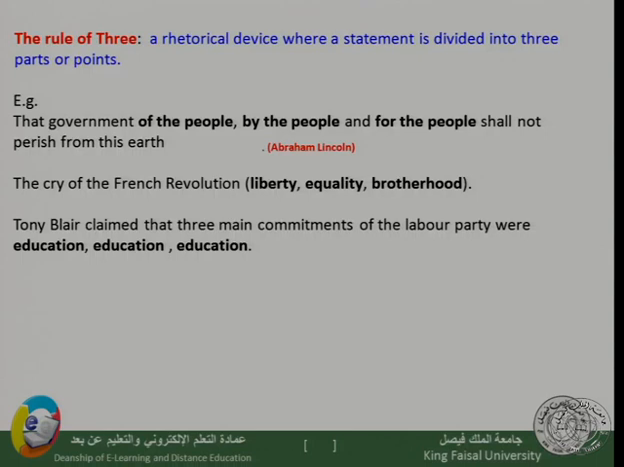Another example is by Tony Blair. Tony Blair claimed that the three main commitments of the Labour Party were education, education, education. So repeating this term education three times has more influence on the hearer or on the audience. So when they see this division of a statement into three parts, this division would convey the message through to the audience.